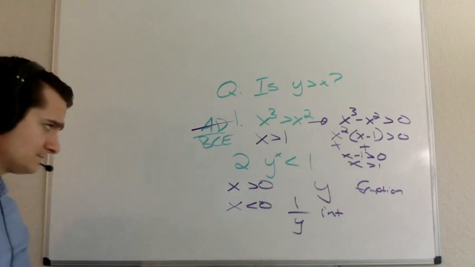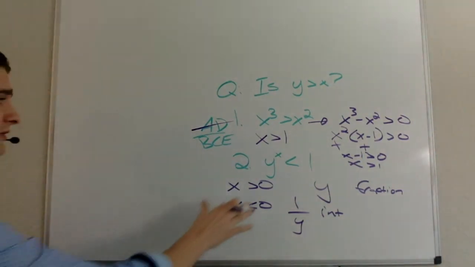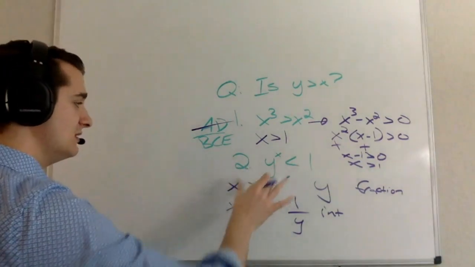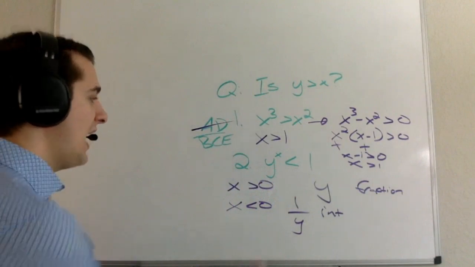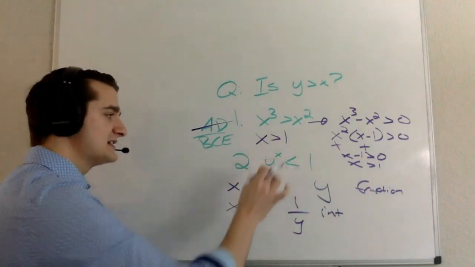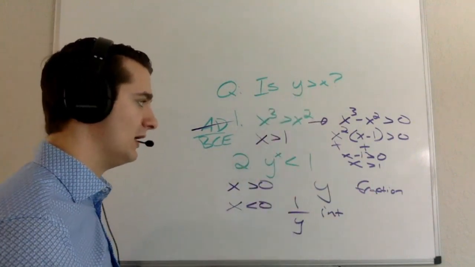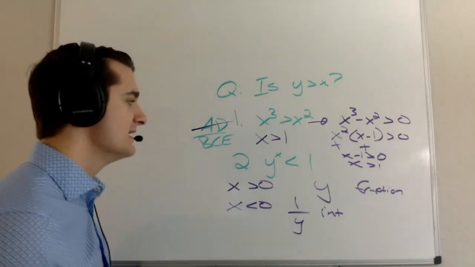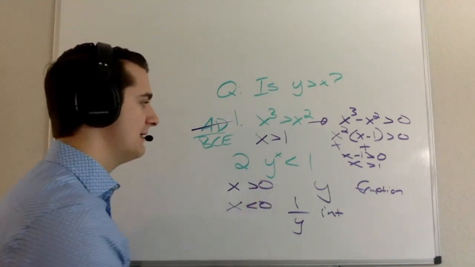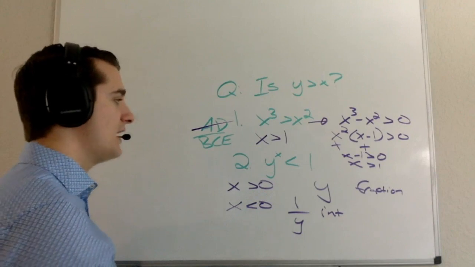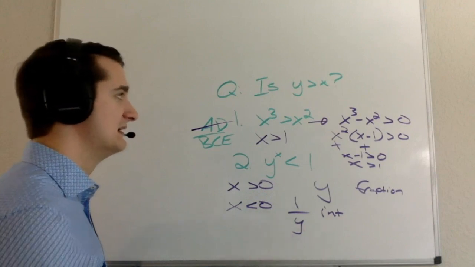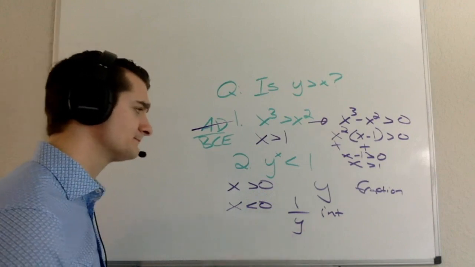When I think about that then with statement 2, I know that I'm raising y to some power that's greater than 1. And I want y to the x to end up being less than 1.